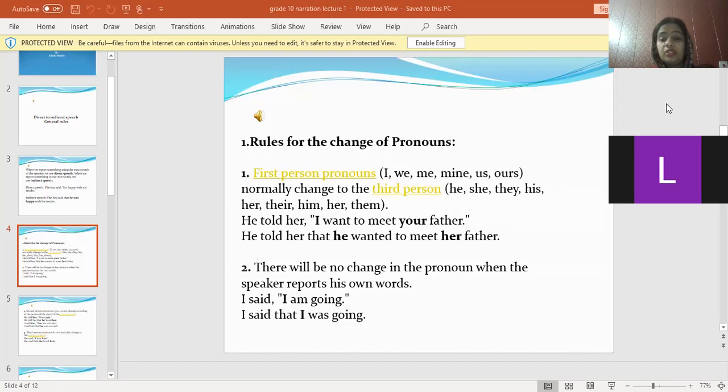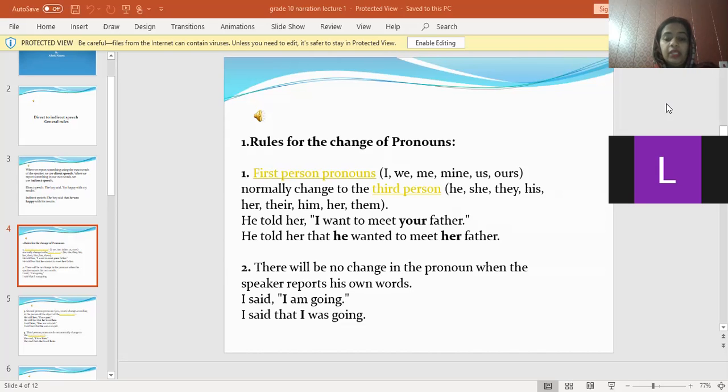First person pronouns I, we, me, mine, us, ours normally change to the third person pronouns he, she, it, they, his, her, their, him, them. It changes according to the subject of the reporting speech.